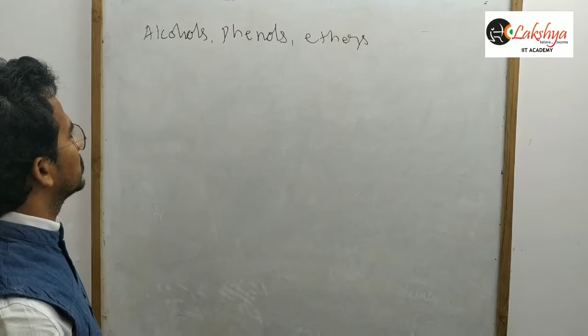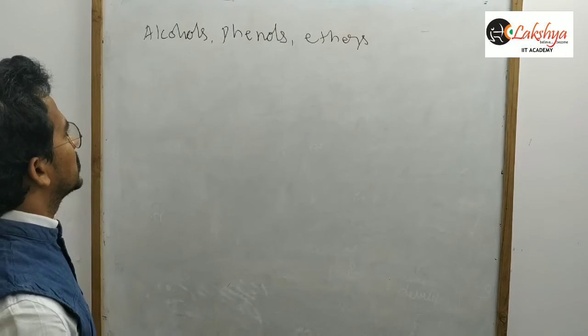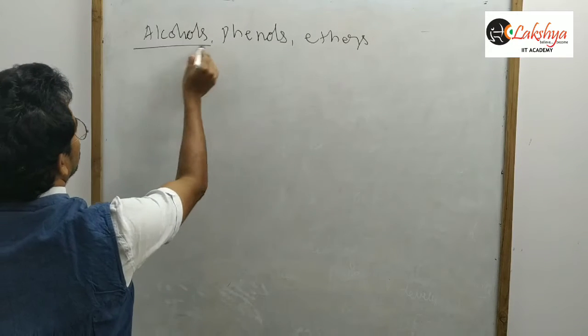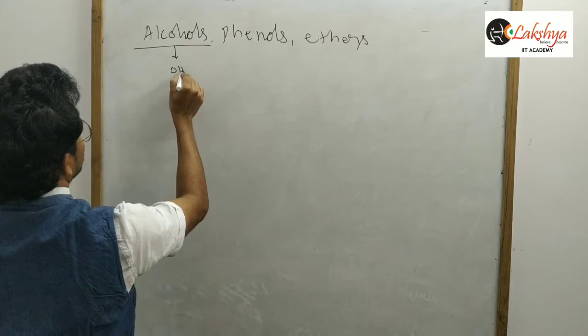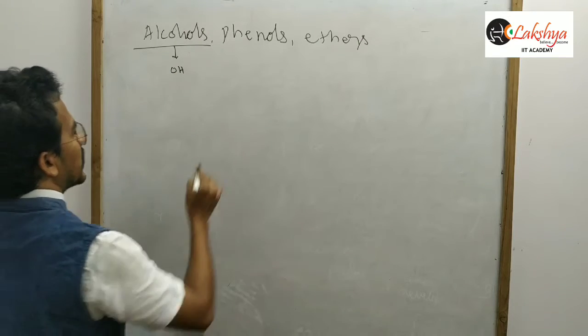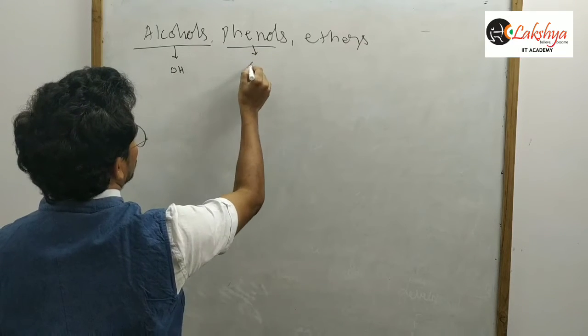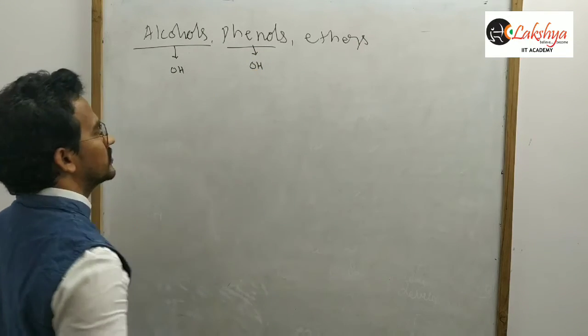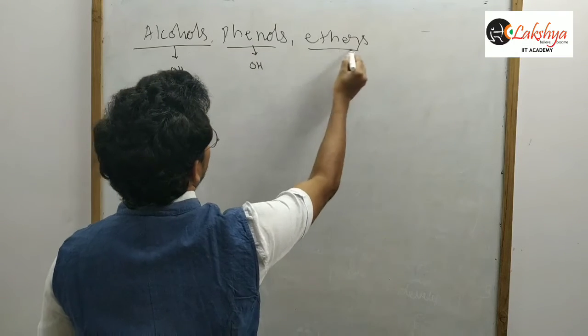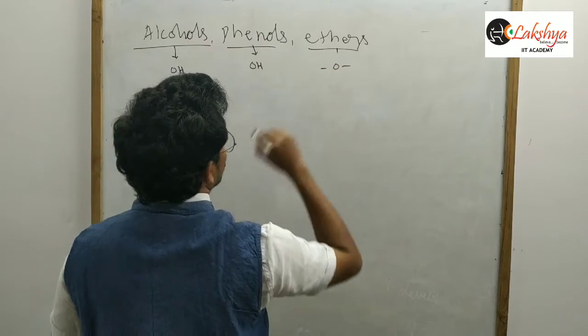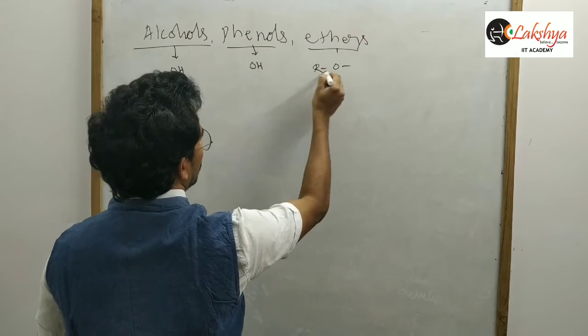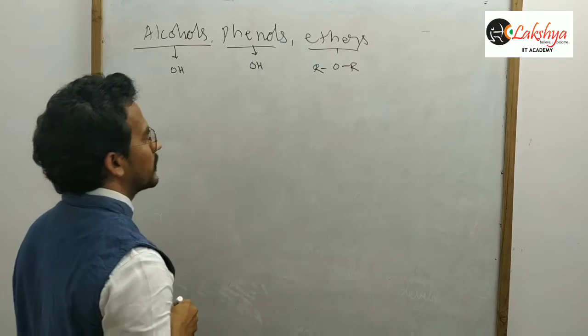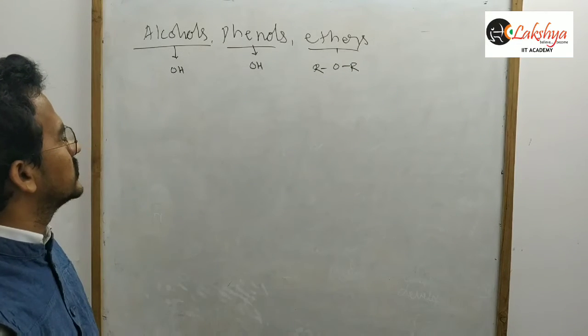So first of all, alcohol contains OH function and phenol also contains OH function, and ether contains just oxygen. On both sides alkyl groups are present. That is the ether.